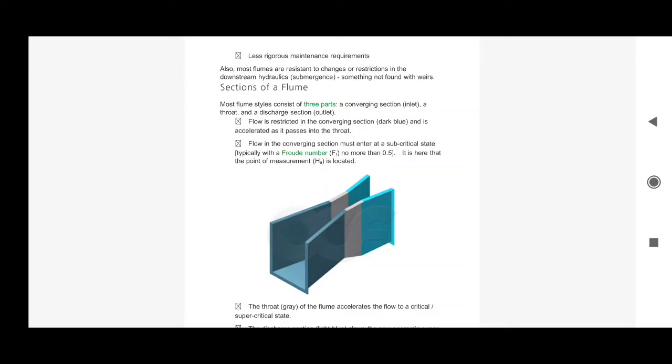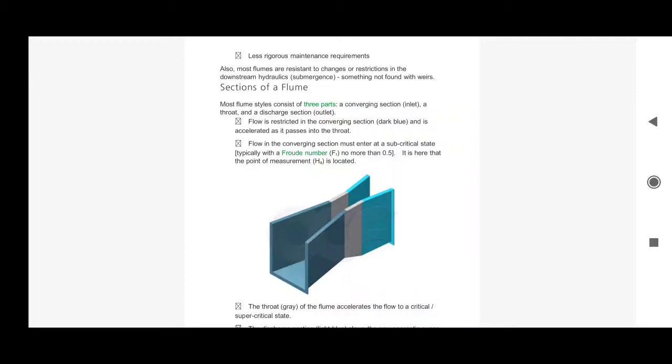In the given picture, you can see that the flow is restricted in the converging section, that is the section towards your left on the screen, in the dark blue, and it accelerates as it passes into the throat.